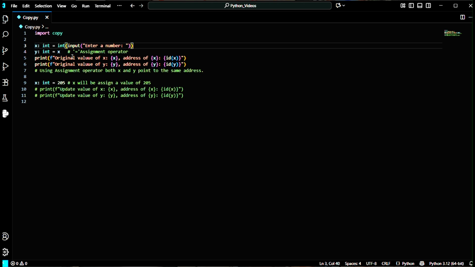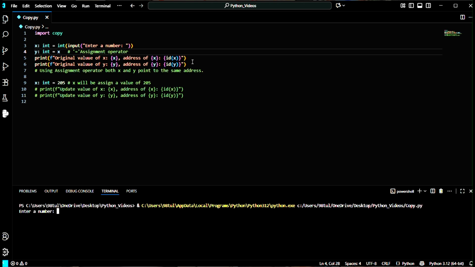What in the next line? In the next line, that means in line number 4, I am using the assignment operator to assign the value of x to the variable y. And what is the benefit, or what will we get after doing this? Let's check. Here I have written the original value of x and y, and along with the values, I am also getting the addresses. So let's check first what the addresses are.